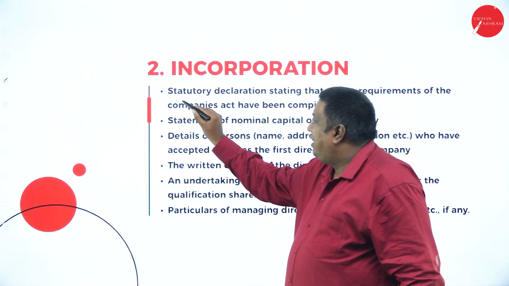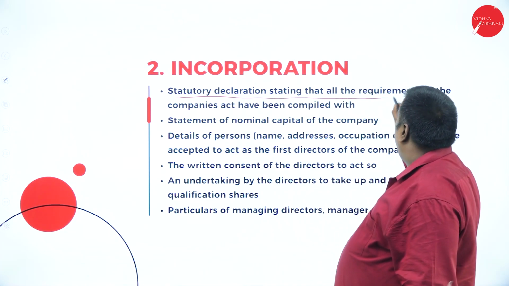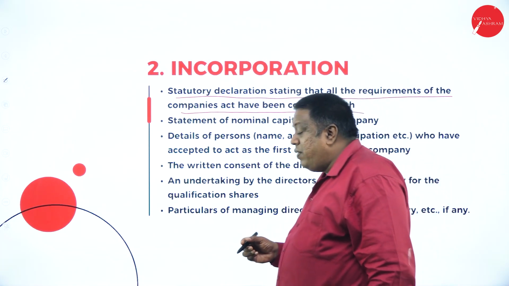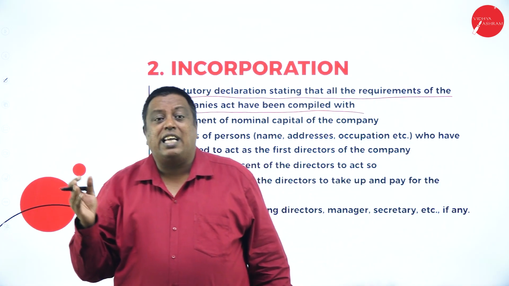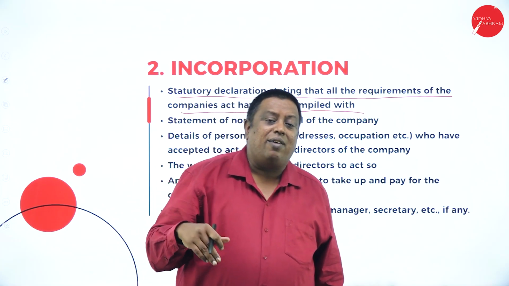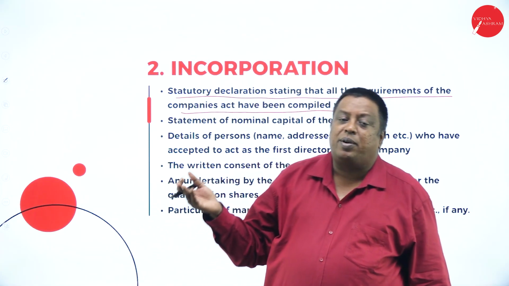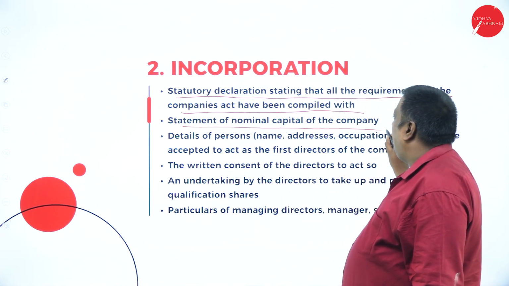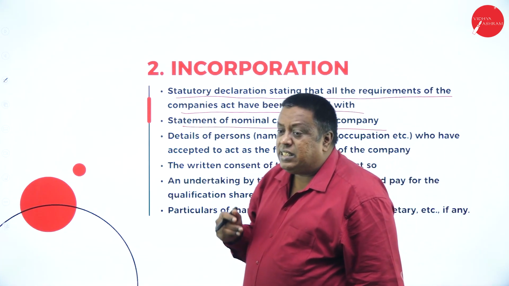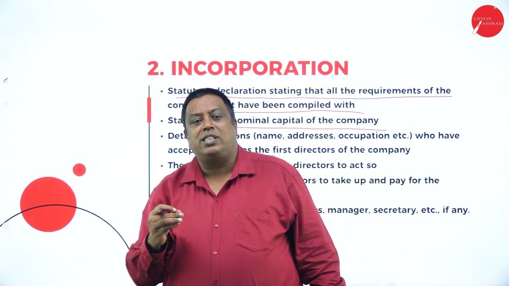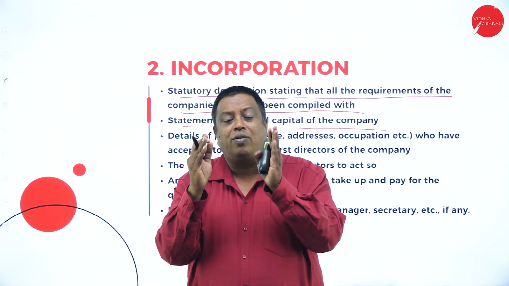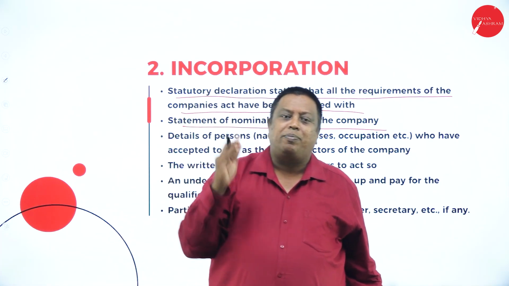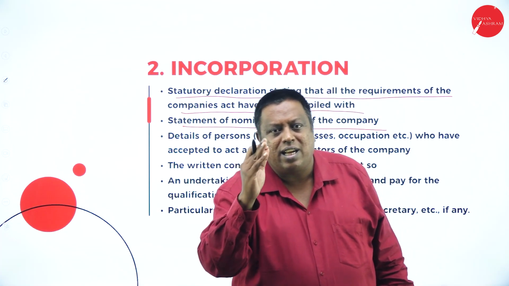And next one, the statutory declaration stating that all the requirements of the Companies Act have been complied with. Means all the statutory declaration as per the Companies Act of 2013, we have submitted all the documents as per the government norms or not. And next one, a statement of nominal capital of the company. Means a statement has to be given to the ROC. What is the total amount of the project you're going to start? That is nothing but the total amount of capital required to form this company.